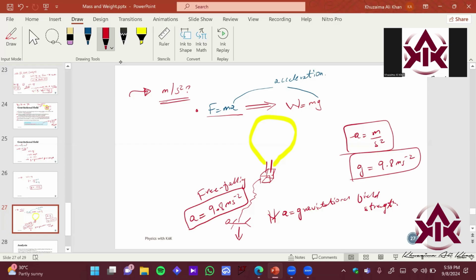We can also derive this from this formula. Acceleration is basically equivalent to g, and the SI unit of acceleration is again meter per second square. Therefore, we can use this representation also to represent your gravitational field strength. Does that make sense?